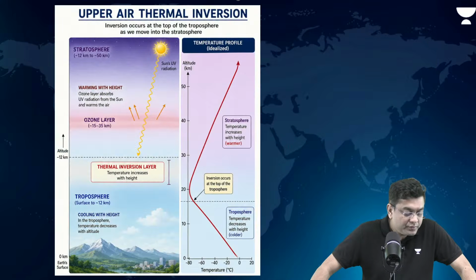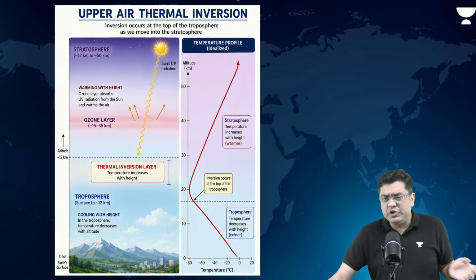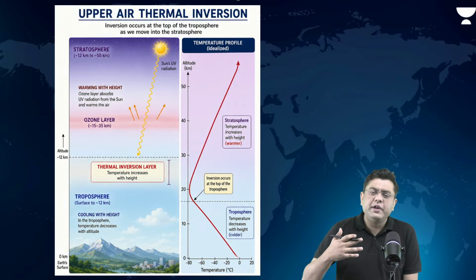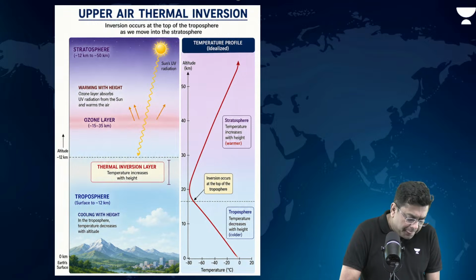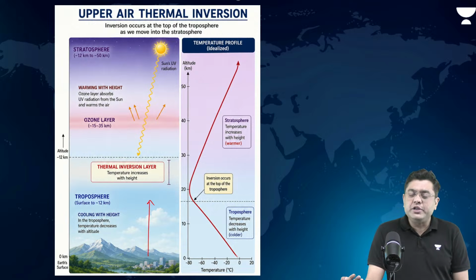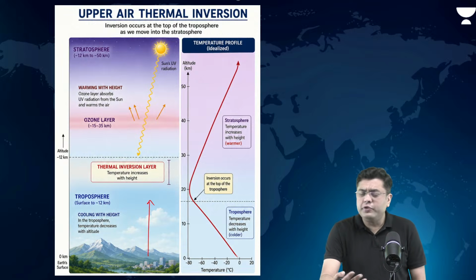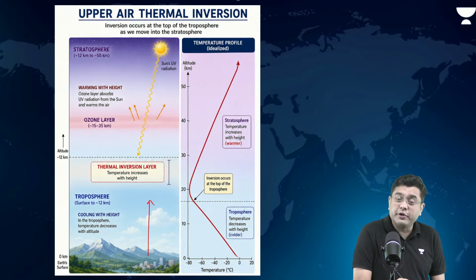Okay. Then you have what is known as the upper air thermal inversion. This is not mechanical, this is natural thermal. So we have seen in the layers of atmosphere chapter that basically in the troposphere, as you move higher up, the temperature tends to reduce. By the time that you reach the top of troposphere, maybe the temperature reduces to minus 60, minus 70 degrees Celsius. As you move into the stratosphere, due to the presence of ozone layer, there is heating which takes place.